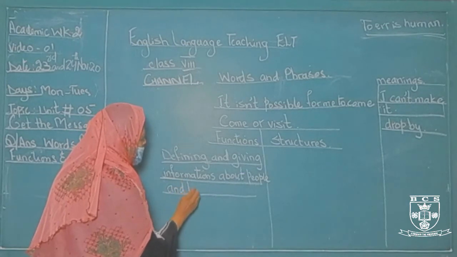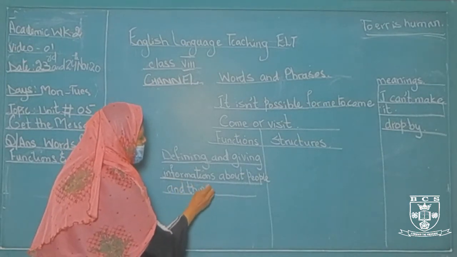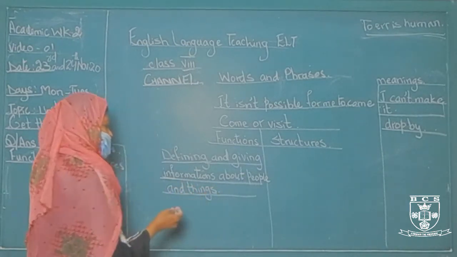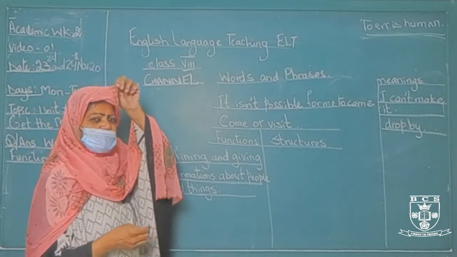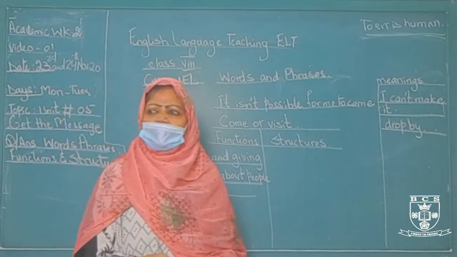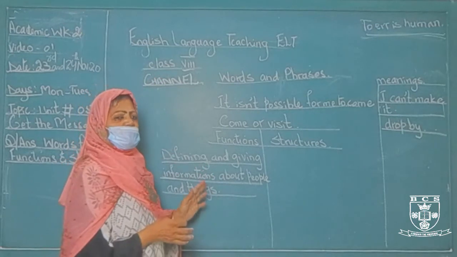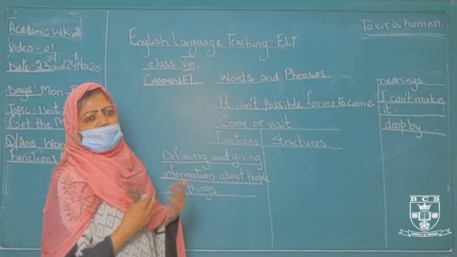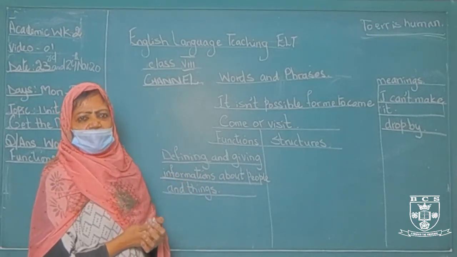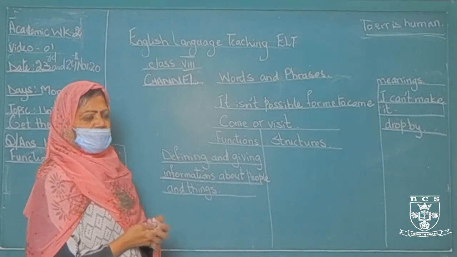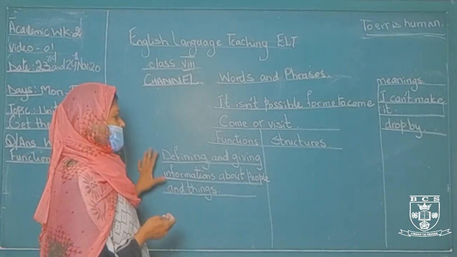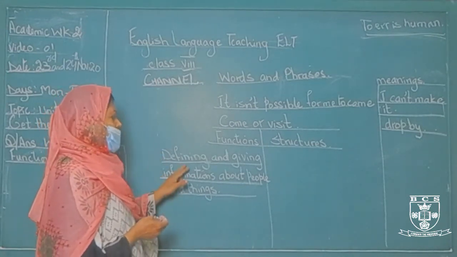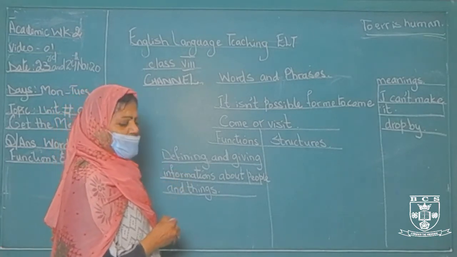See, you have learned in your dialogues, and this function has already been explained to you. Because Tom wanted to buy a telephone, okay? So he wanted, why? Because it didn't have any internet access. So functions are saying defining and giving information about people and things.